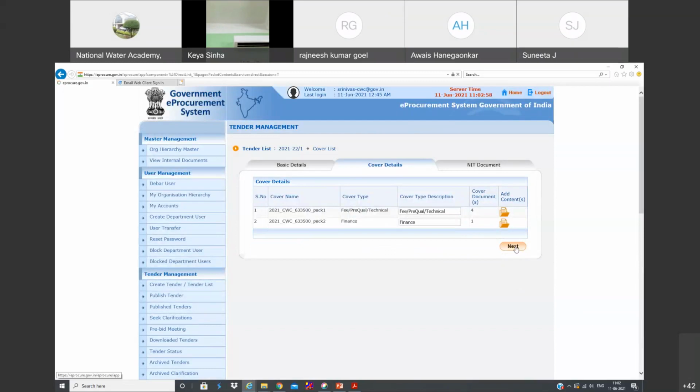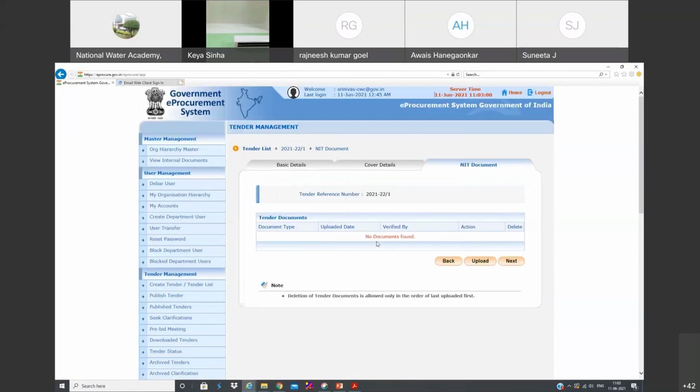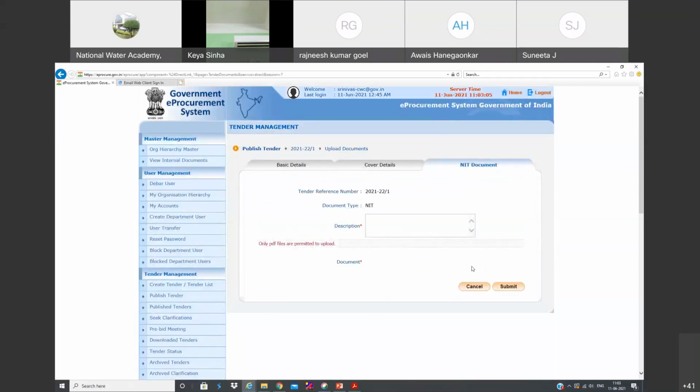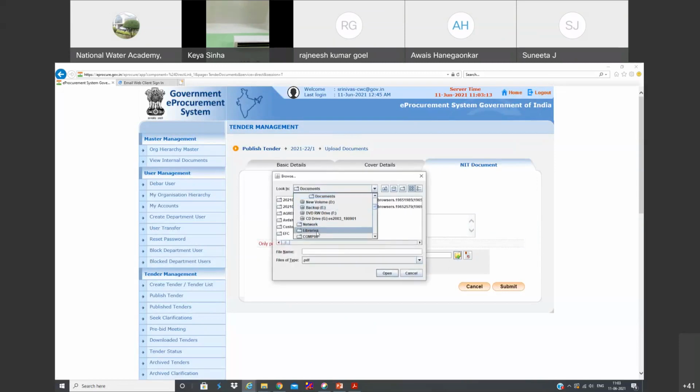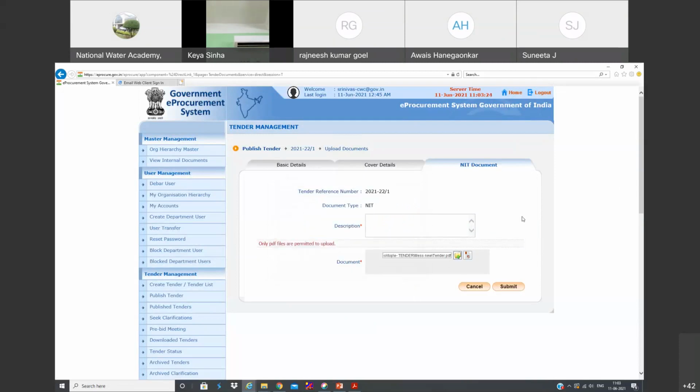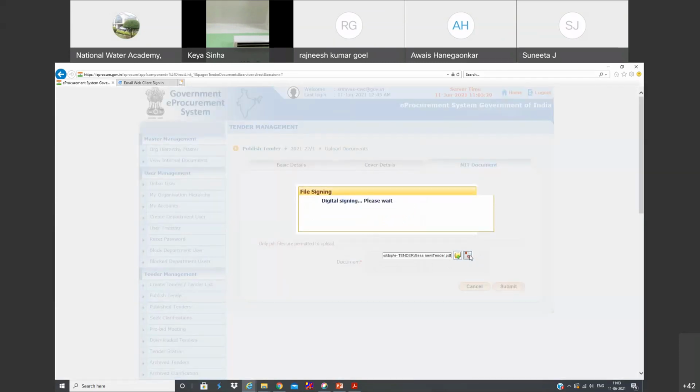Now go to next. Here we need to upload the NIT document. So go to upload. Go to the folder where your documents are saved. It's a PDF document only. Now you can click this symbol here. It is going to digitally sign it. Your NIT is going to be digitally signed.